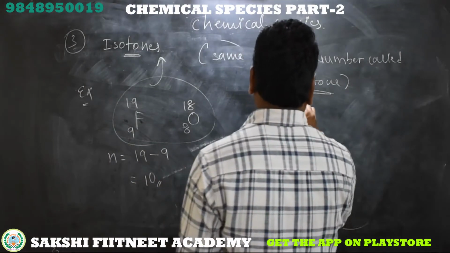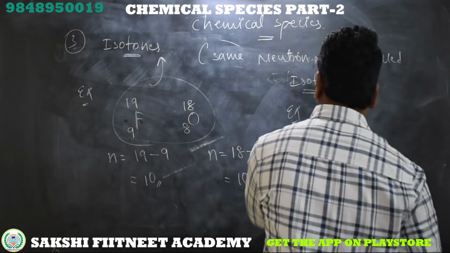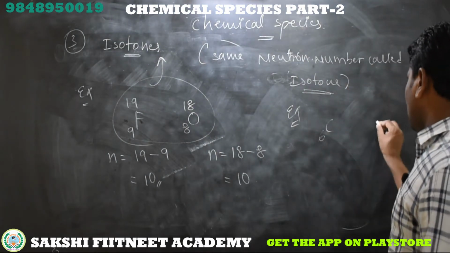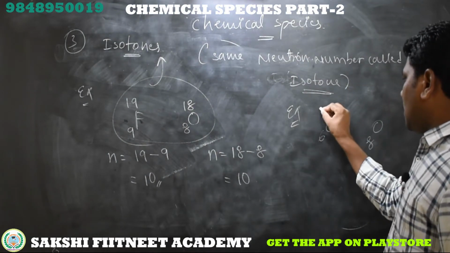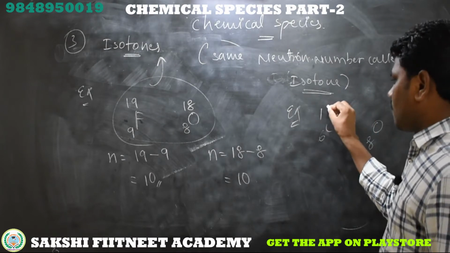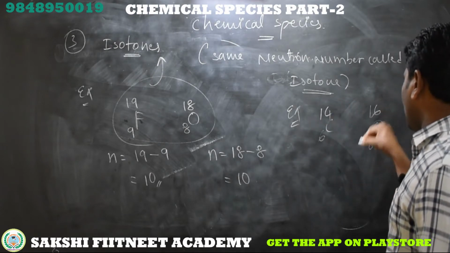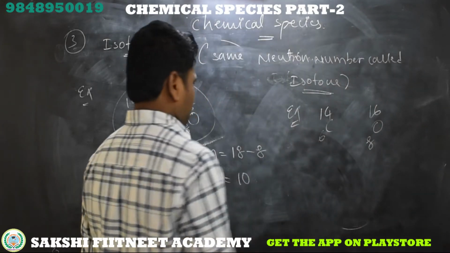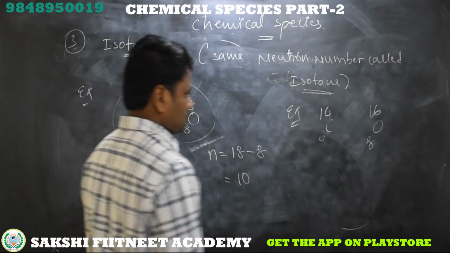Next, the third example. Carbon 6 and oxygen 8, I am taking 14 and 16. Now see whether these two are isotones or not.